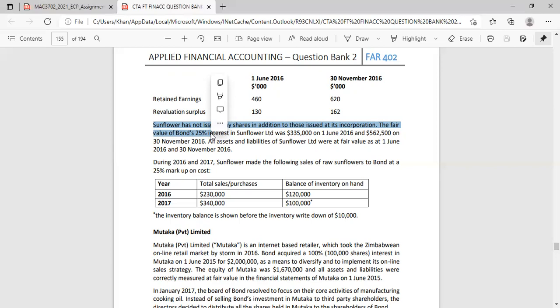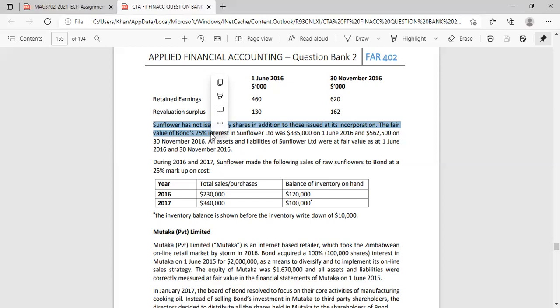So remember what happened. We have 25%, then we acquired an additional 35%. That additional 35% that we acquired gave us control. So we went from associate to subsidiary. As you can see, the type of the investment changed. First associate, then subsidiary. So when a situation like that happens, where before and after the type of the investment is different, IFRS tells you that although you only acquired 35%, you are deemed to have sold your original interest.